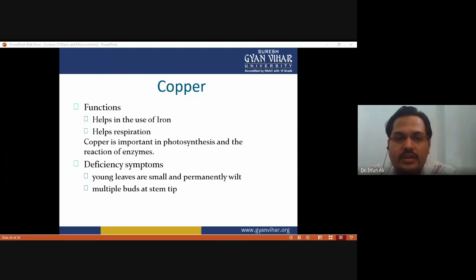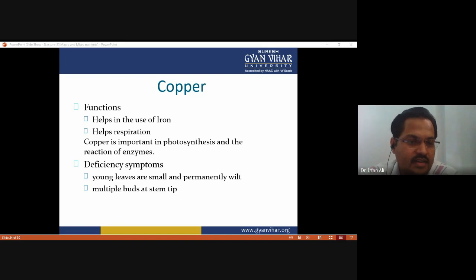And photorespiration. You know that plants carry out two types of processes: the first is photosynthesis and the second is photorespiration. By the process of photorespiration, it fulfills the requirement of energy for other purposes. Copper is also important in photosynthesis and the reaction of enzymes, because copper is a cofactor for many enzymes. And what are the deficiency symptoms of copper?